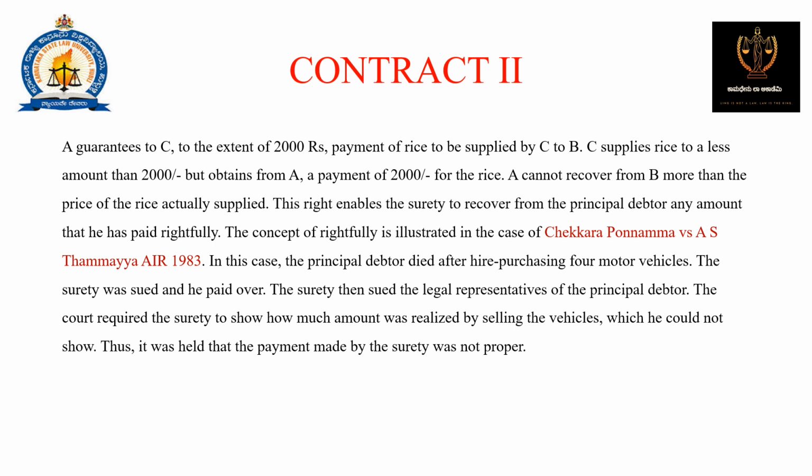A guarantees to C, to the extent of rupees 2000, payment of rice to be supplied by C to B. C supplies rice to a lesser amount than 2000 but obtains from A payment of rupees 2000 for the rice. A cannot recover from B more than the price of the rice actually supplied. This right enables the surety to recover from the principal debtor any amount that he has paid rightfully.